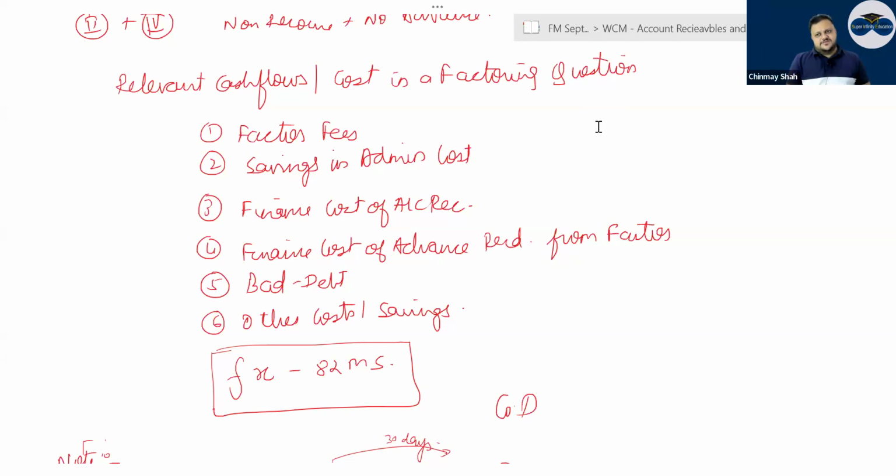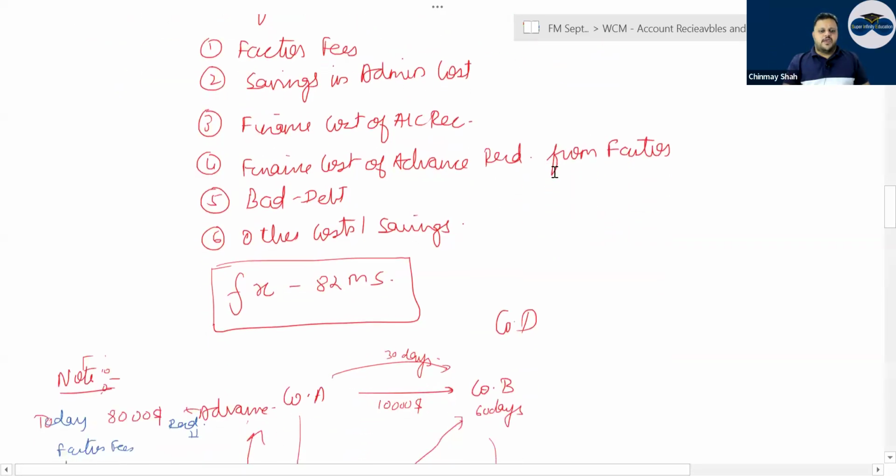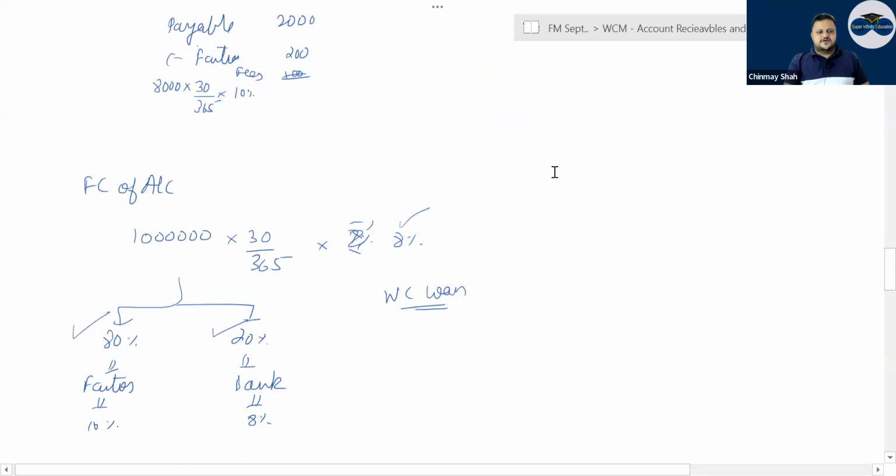If the factor gives you advance, the factor will also say your account receivable days will be 70, 80, 60 days. You will say I will give you your money in 30 days, and he will give you advance, for which you have to pay what? Tell me, finance cost on the advance. And the remaining, say 80% you will get as advance, and the remaining 20% you have to fund from the bank, correct or not? So that is how it is.